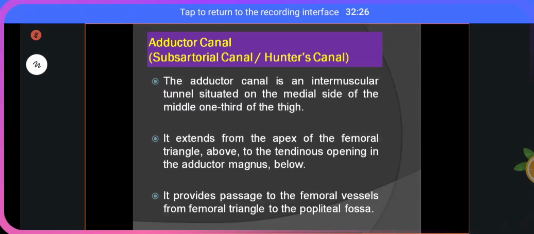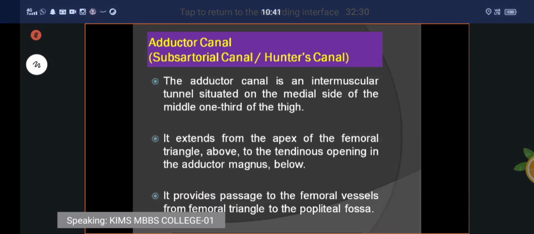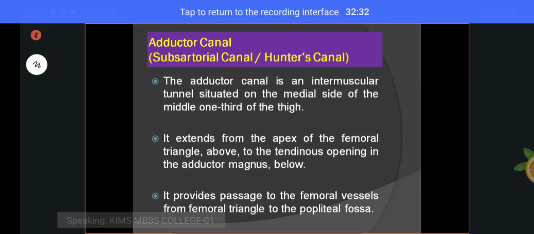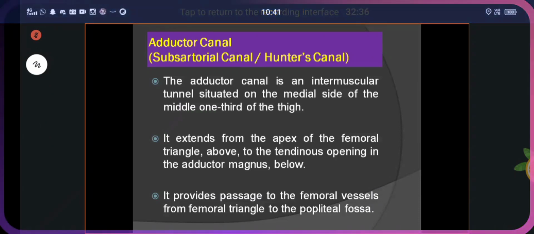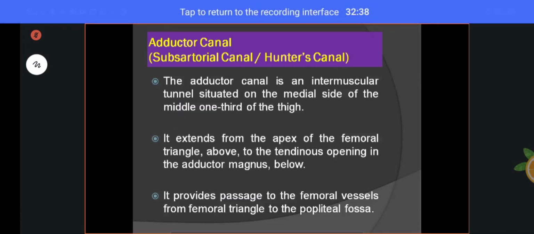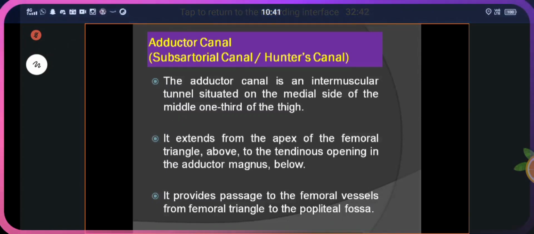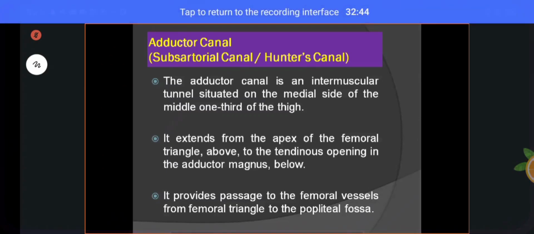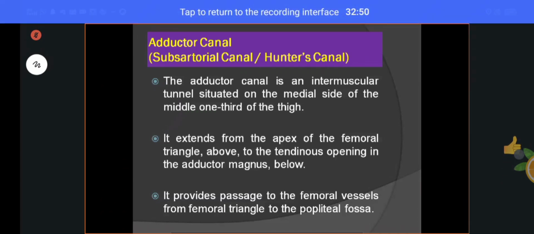Adductor canal is also called the subsartorial canal, also called Hunter's canal. This is present in the middle one third of the thigh. It extends from the apex of the femoral triangle above to the tendinous opening of the adductor magnus below. What is the function of the adductor canal? It passes the femoral vessels from the femoral triangle to the popliteal fossa.